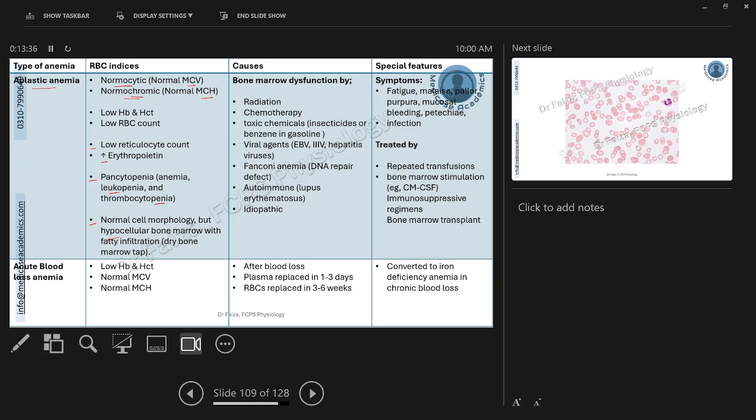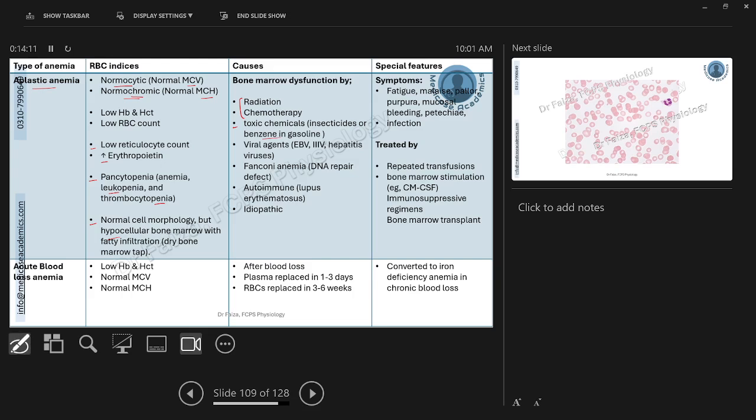Now, the causes of bone marrow failure can be variable, starting from the most important 2 reasons in front of you: radiation exposure or chemotherapeutic exposure. This can be because of a carcinoma which was being treated, or because of the person who was working over there, for example, a nuclear power plant worker. Exposure to certain toxic chemicals which can decrease the functioning of hematopoietic stem cells. Again, you might encounter a scenario or a patient in which an industry worker in gasoline factory presented with this aplastic anemia.